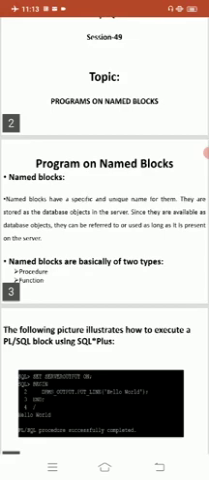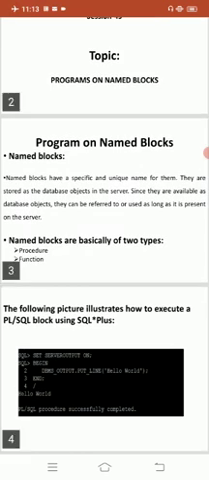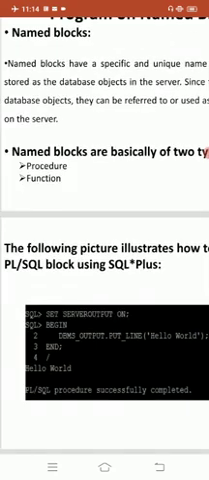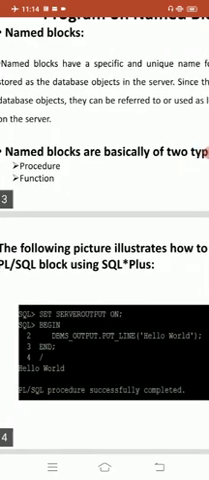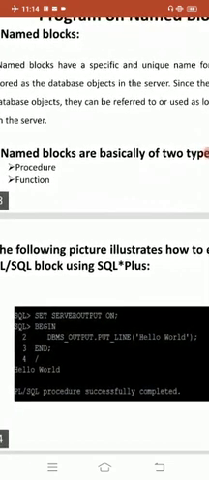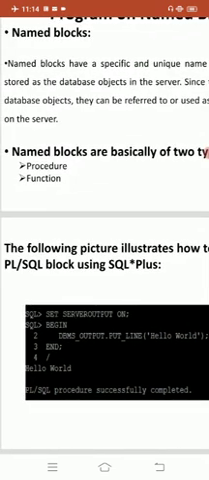The following picture illustrates how to create a PLSQL block using SQL+. If you want to create any named block or unnamed block, you can use procedures and functions. We can use them to create procedures and functions. Named blocks have procedures and functions.